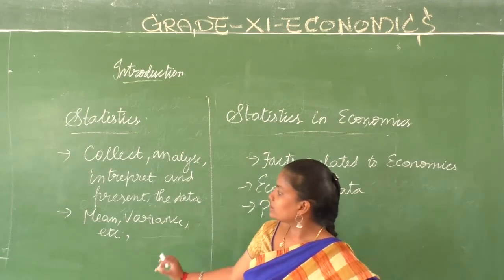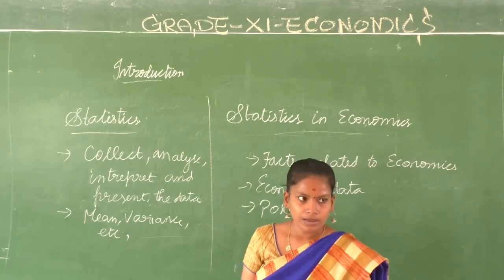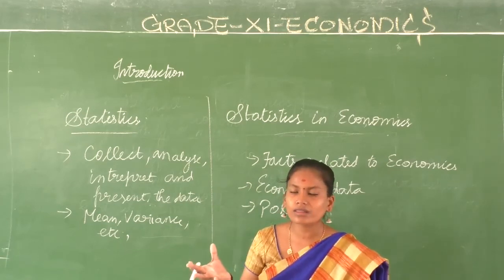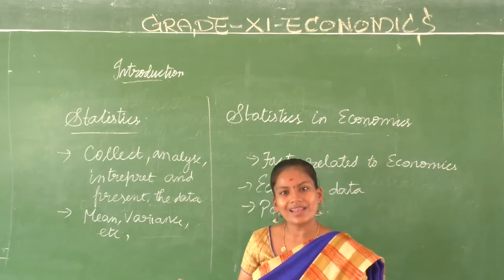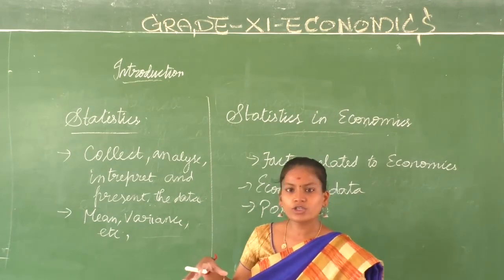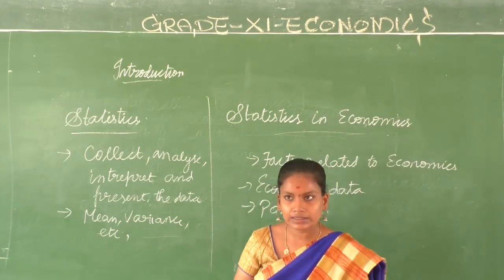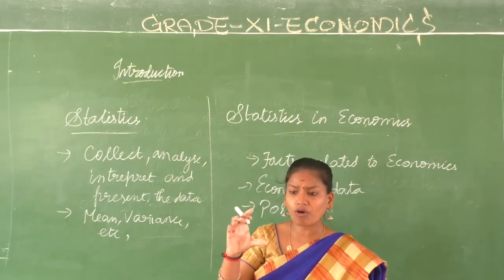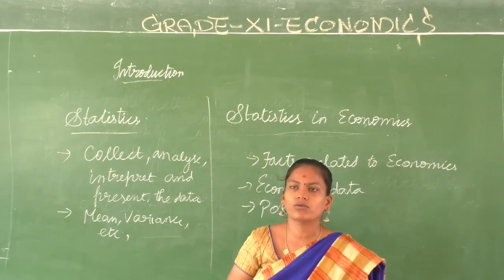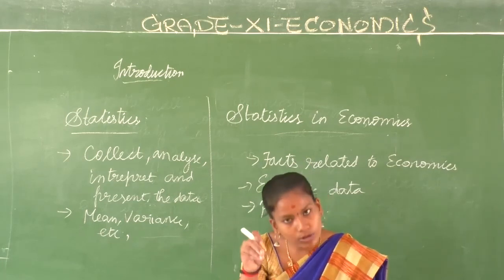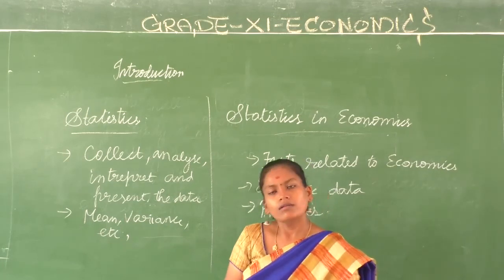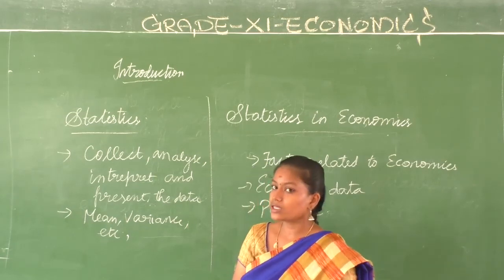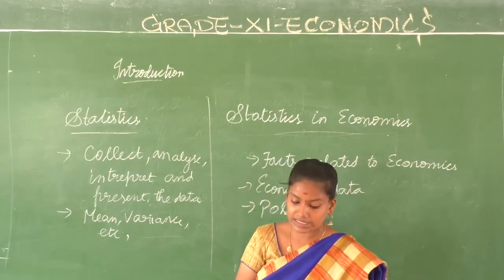And it is done in numerical terms, because everything in theoretical terms cannot be analyzed clearly. So when you have it in numerical terms, it is easy to analyze. When you say I have more sugar in my coffee, or I want more sugar in my coffee, nobody will understand. When you say I want 2 spoons of sugar, then yes, it is easy to understand. That's why we are going to make use of statistics here.